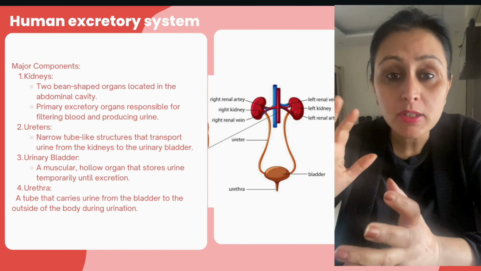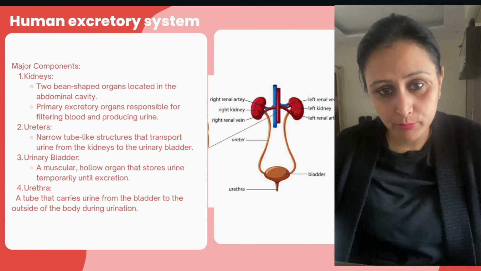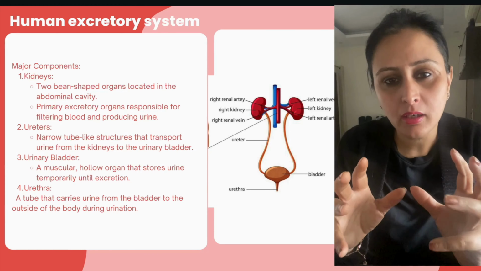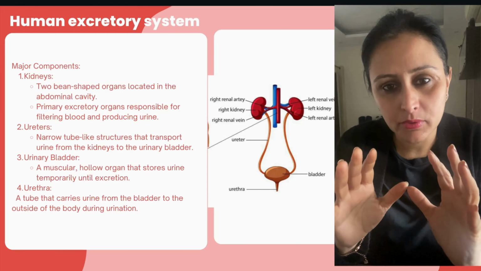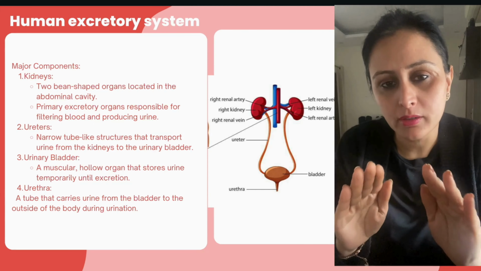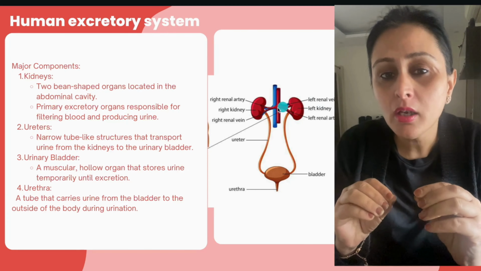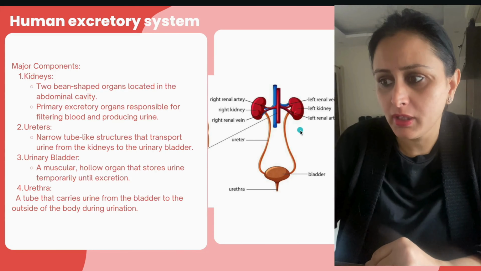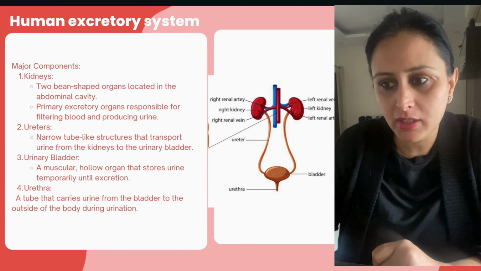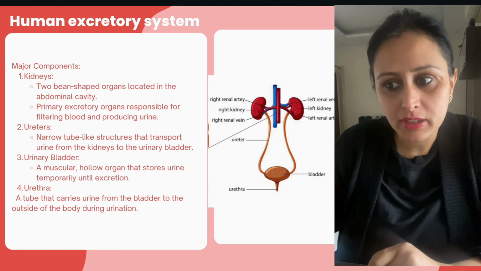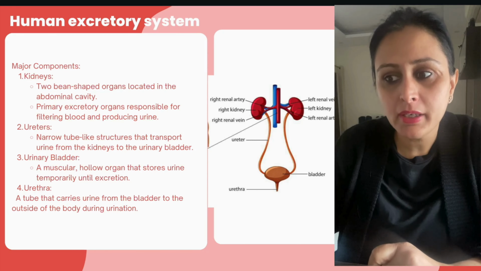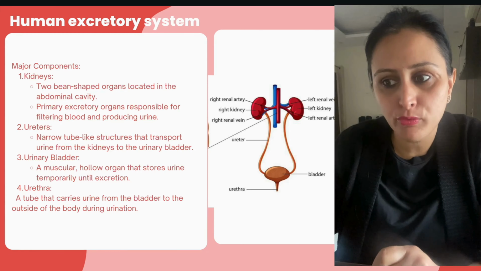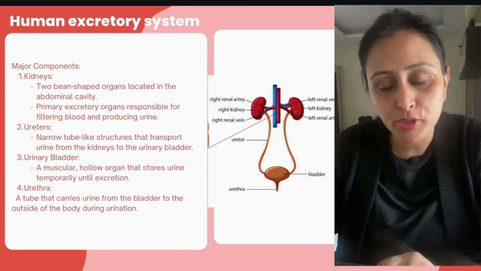It is protected by the rib cage from the back side, right? So the rib cage also protects it, so that there are hard skeletal bones around it and it remains safe, since they are soft organs inside. So two bean-shaped structures, like here we can see, the right and the left kidneys, and they are located in the abdominal cavity. These are the primary excretory organs responsible for filtration of blood and producing the urine.